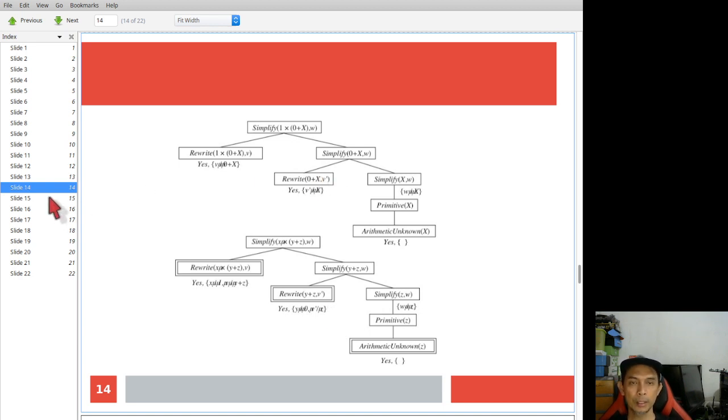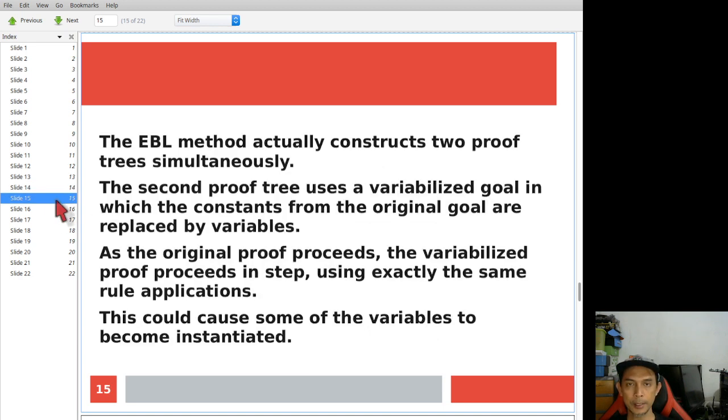Now, based on these two trees, EBL is actually able to construct the two trees simultaneously.